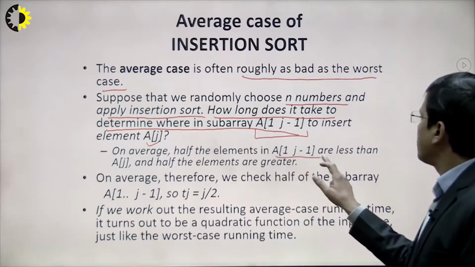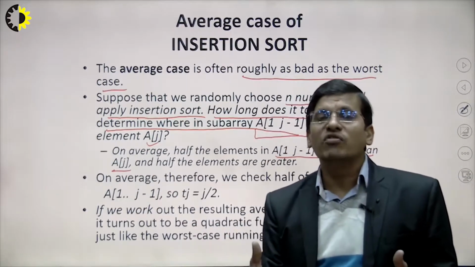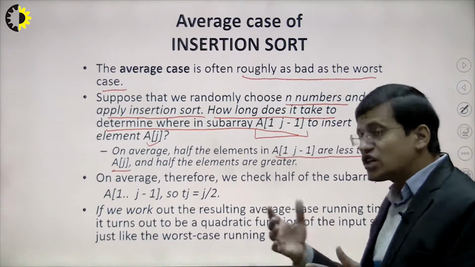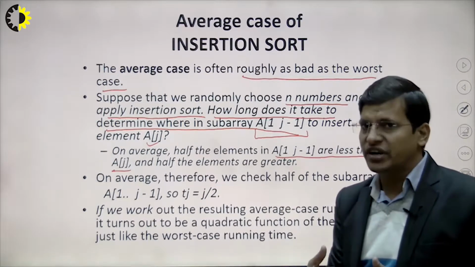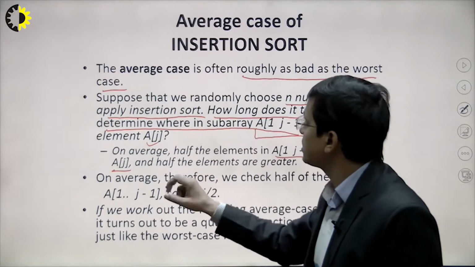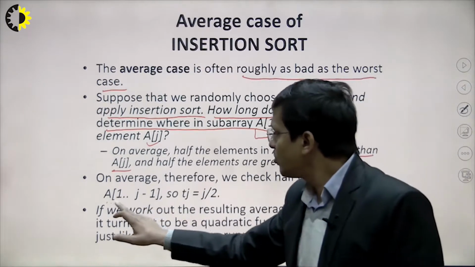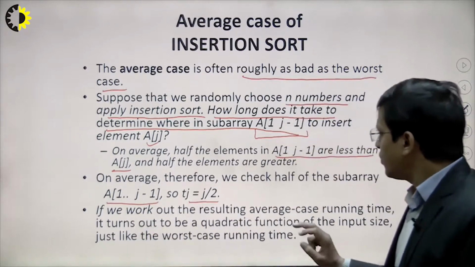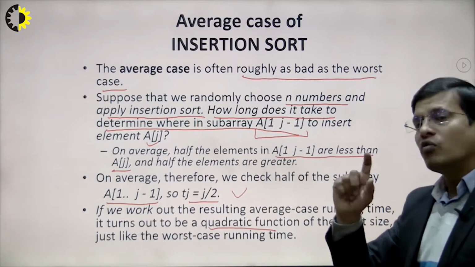On an average, in the average case of insertion sort, half of the elements in A[1..j-1] are lesser than A[j], right? So suppose we have n elements and half of the elements are in increasing order and lesser than it. In that case some of the part will be shifted and some of the part will not be shifted, right? That's why the average case comes into the picture in insertion sort. On an average, therefore, we check half of the subarray from 1 to j minus 1, and it will also work as quadratic. Suppose we substitute that, you will also get the worst case, right?